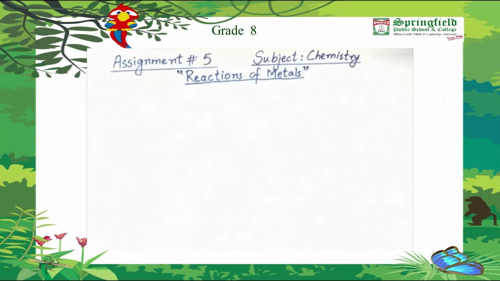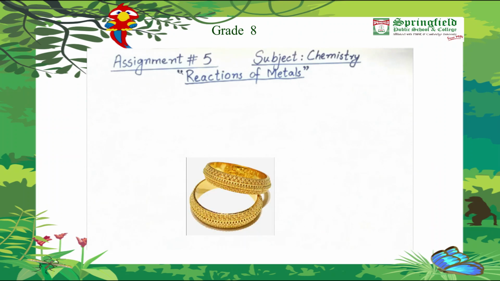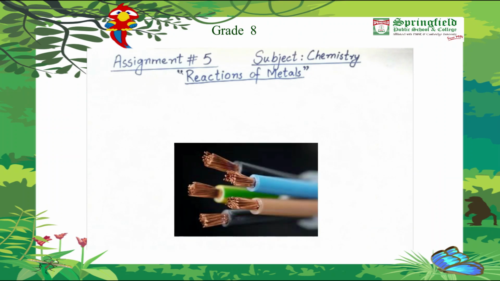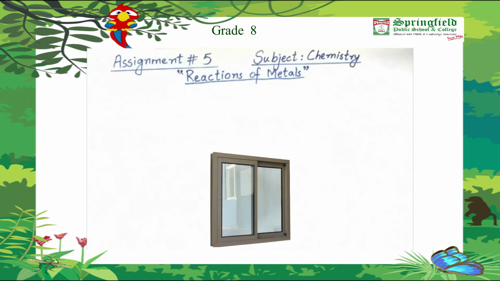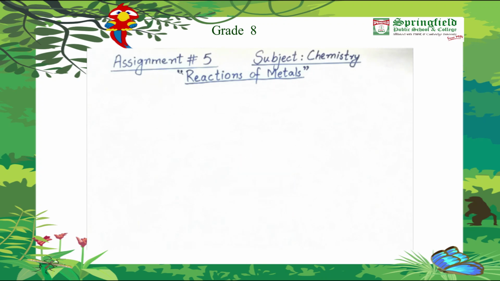But before starting the reactions of metals, firstly we will see what are metals, how do they look like and how do they behave. For that purpose, you must know what are metals. Have you ever seen metals around you? Yes, you have seen. You would have seen gold jewelry, copper wires, or the car's body parts which are made of steel, or aluminium windows or doors, or so many other things which are made of metal. So metal is all around you and you see it in your daily life.